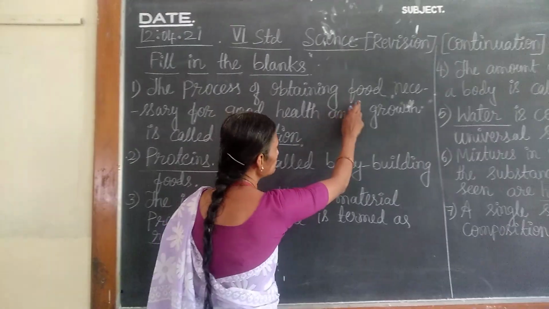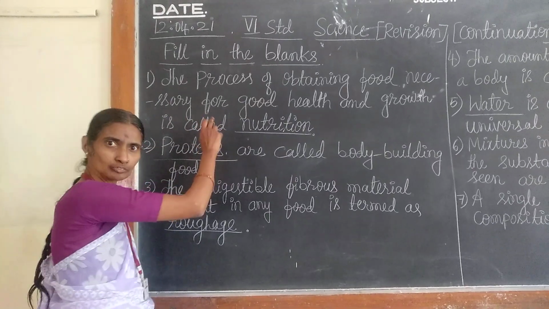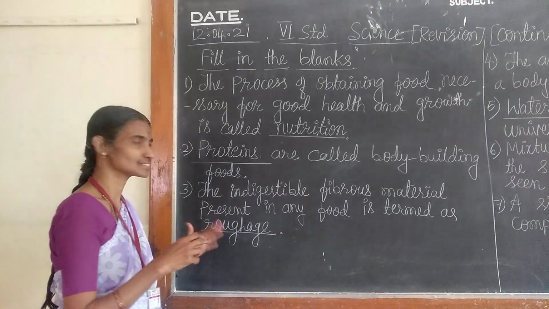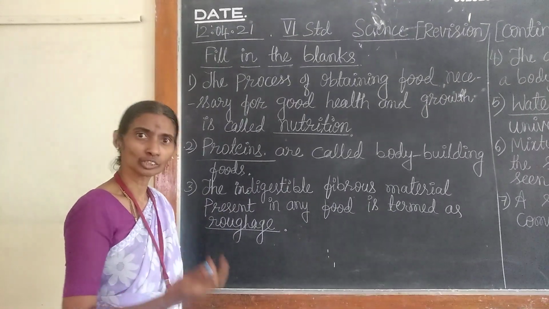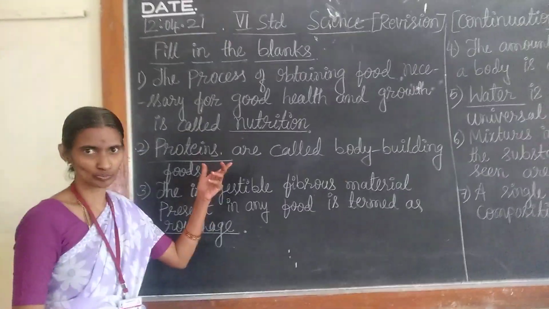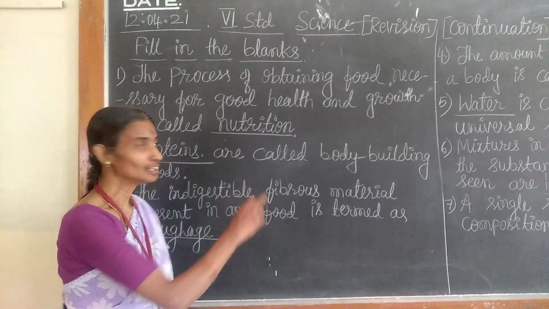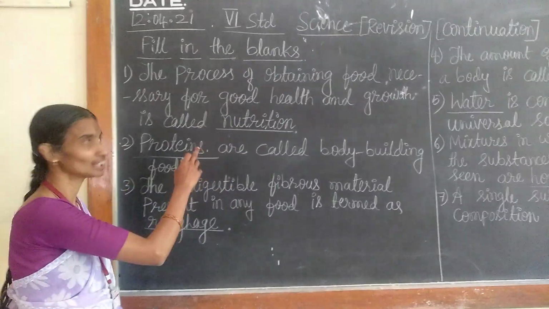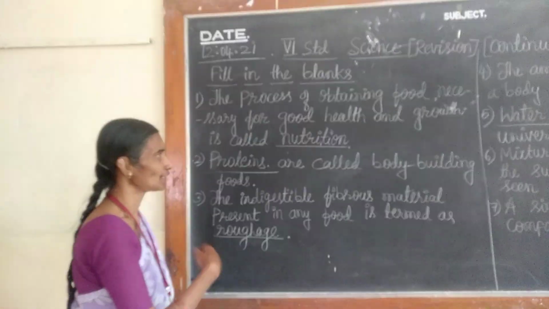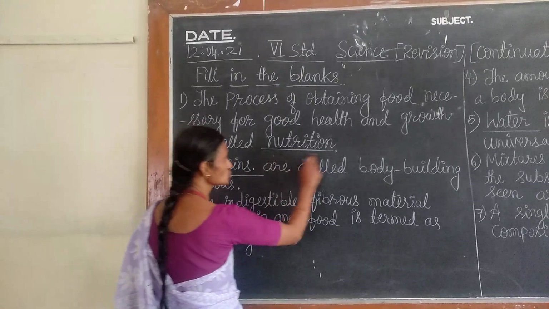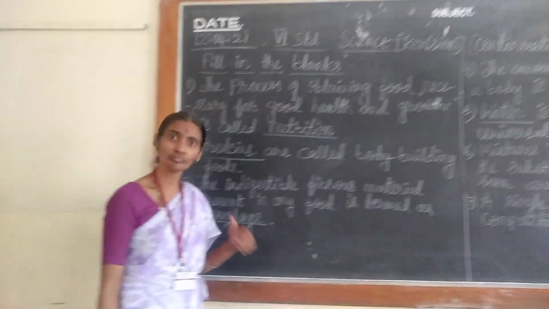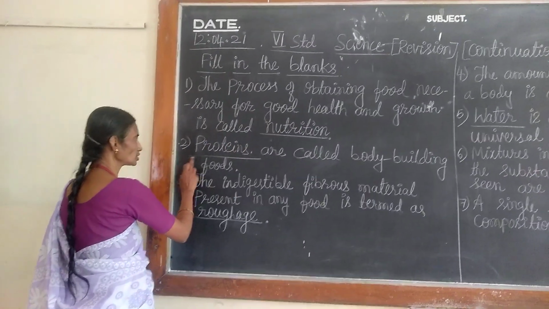The process of obtaining food necessary for good health and growth. You know children, food is necessary for health as well as growth. That process is called nutrition. The process of obtaining or consuming food for our health and growth is called nutrition. Most of the nutrients we consume in the form of food.